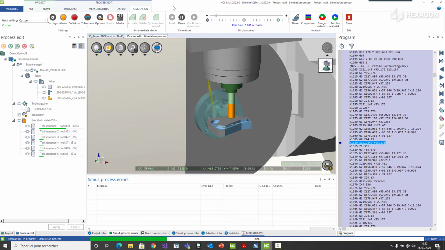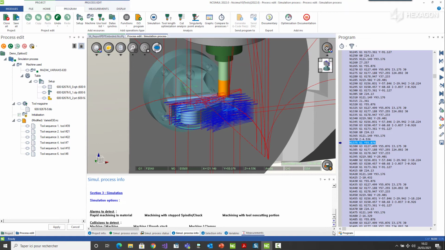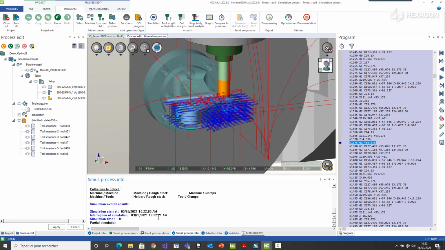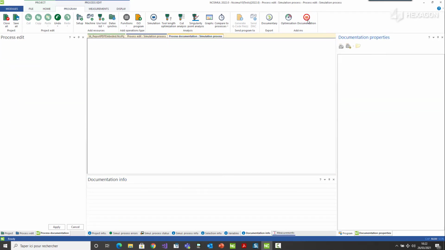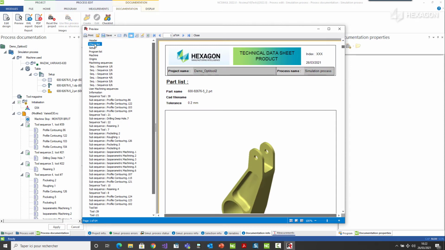Also, during a paused simulation, you have a clear status in the information window stating that the simulation is only partially complete. If you generate documentation at this point, in the checklist page of the PDF file, you will see a warning stating that the simulation wasn't fully or correctly executed.